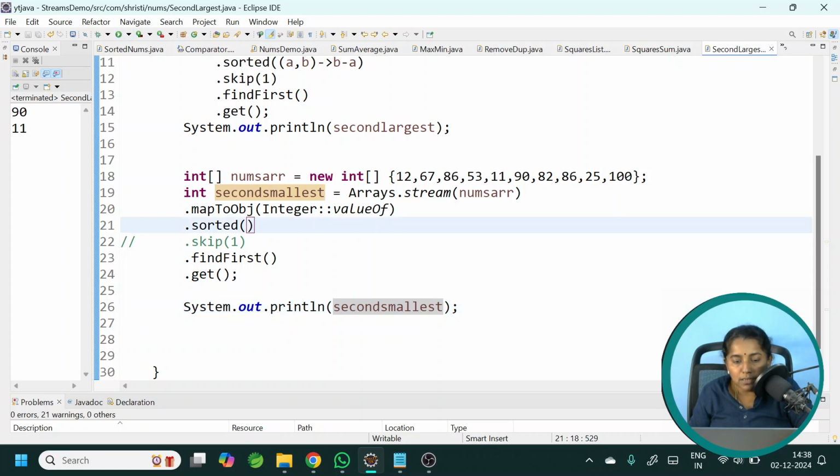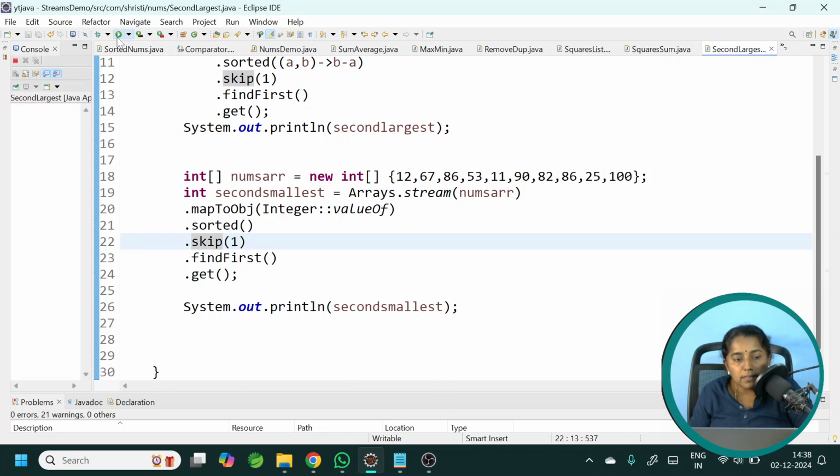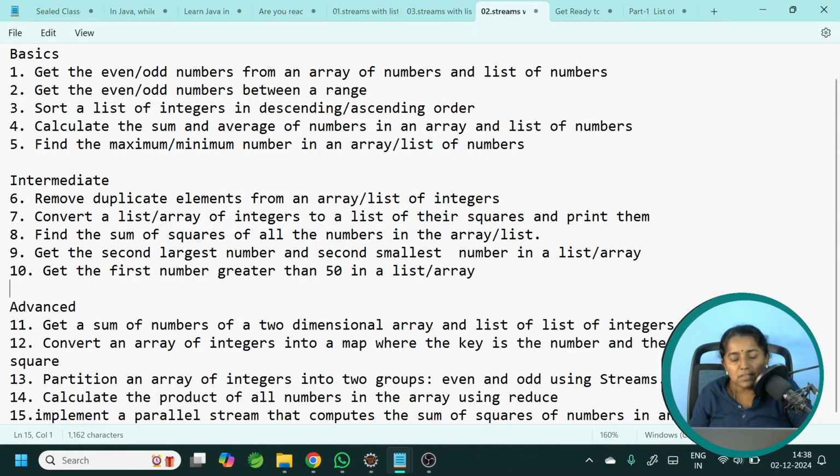And I will uncomment skip. Now this prints 12. Okay, all good. We will move on to the next question. Get the first number greater than 50 in a list or array.